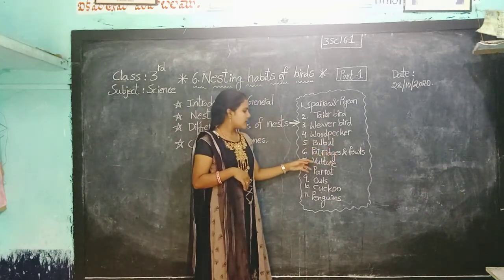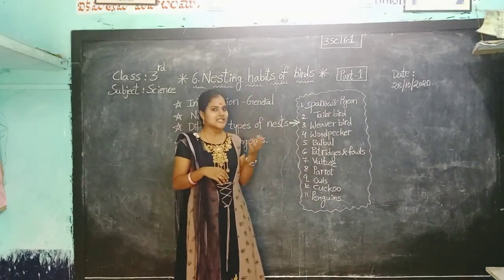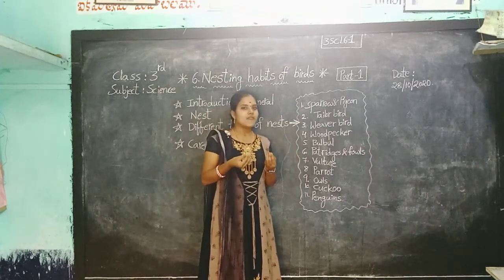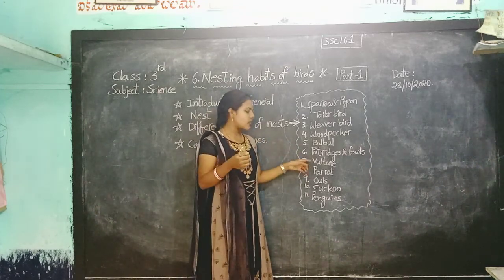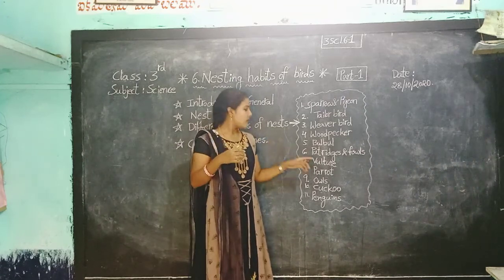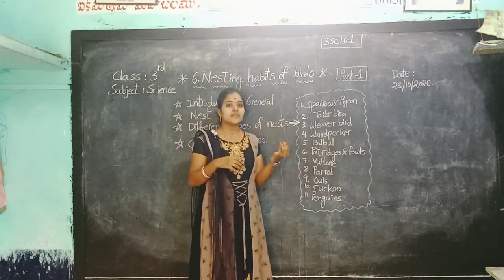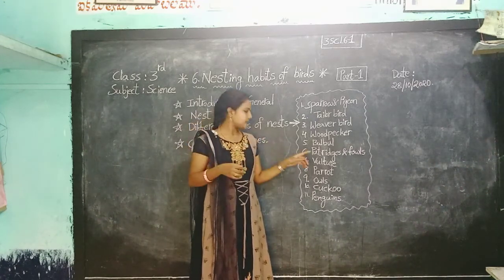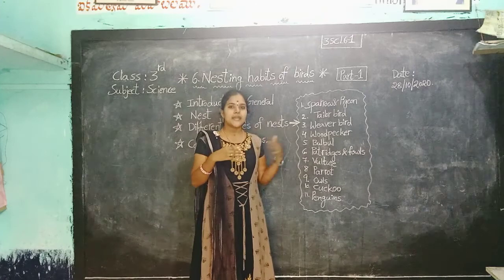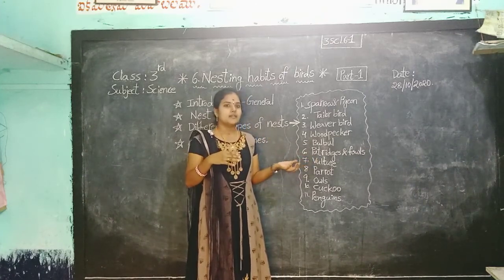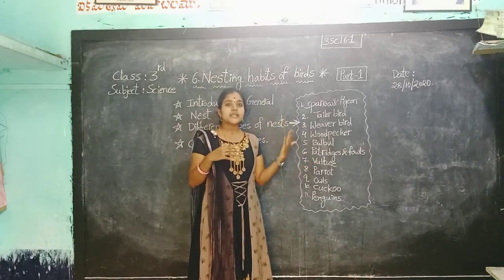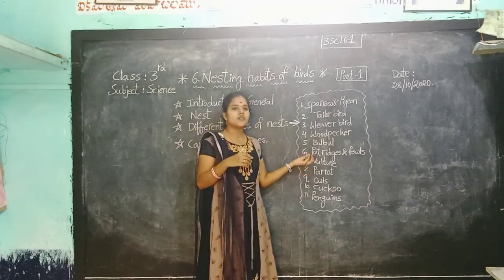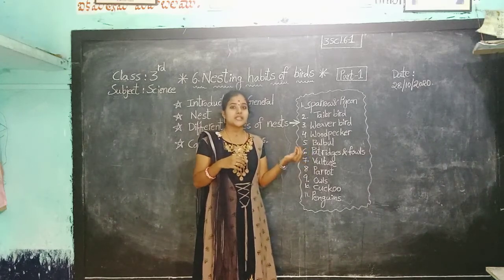Next one, vulture. You know, children, vulture is a scavenger. It's a wild bird because vulture eats the flesh of other animals. The vulture also makes a nest. Vulture makes its nest on long trees by using long sticks. And the shape of the vulture nest is a shallow cup.